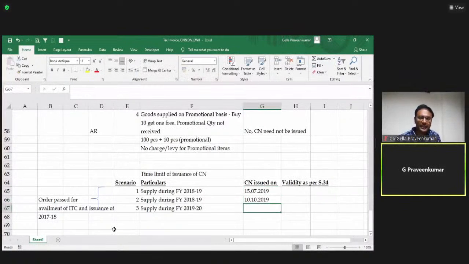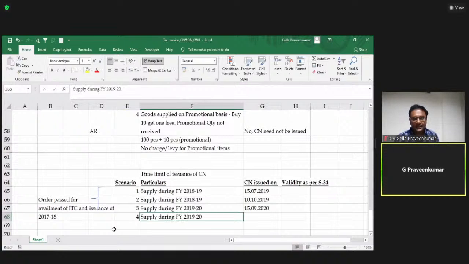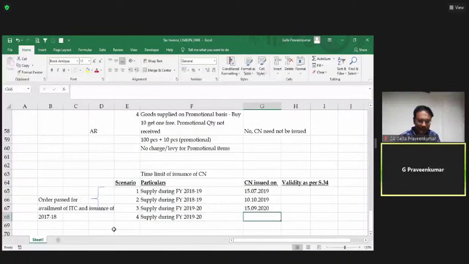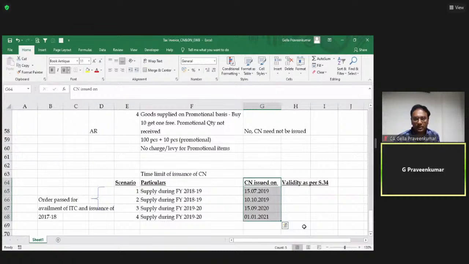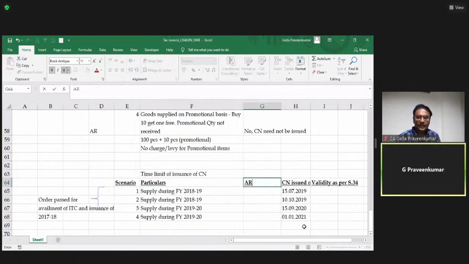Supply during financial year 19-20. My credit note is dated 15th September 2020. Fourth scenario. Supply made during financial year 19-20 and credit note is issued on 1st Jan 2021. Now, please note, for a particular financial year, the law also says, please check your annual return filing date.